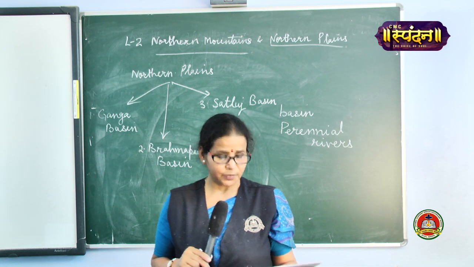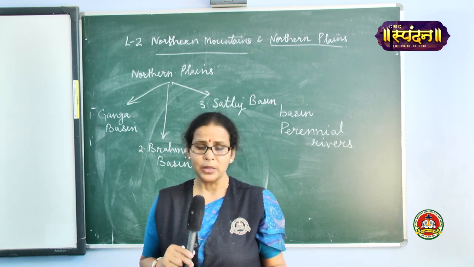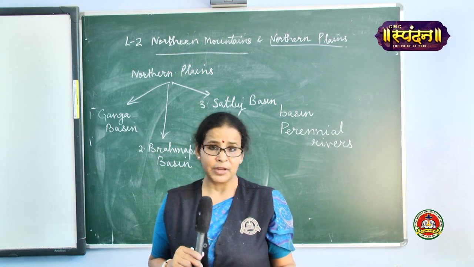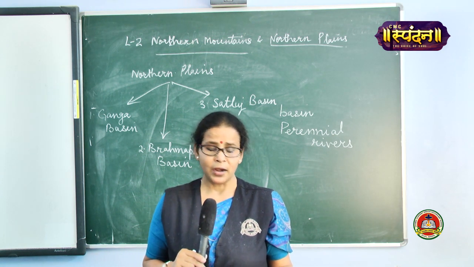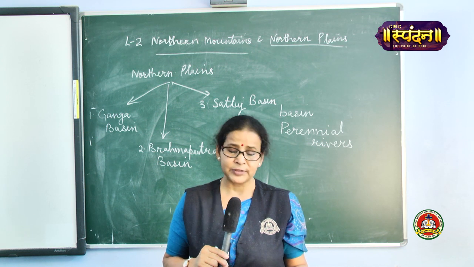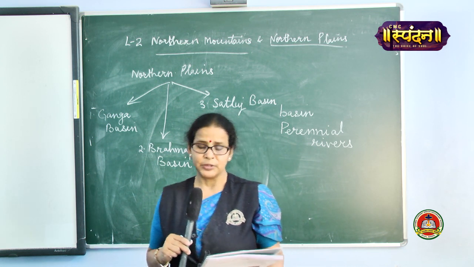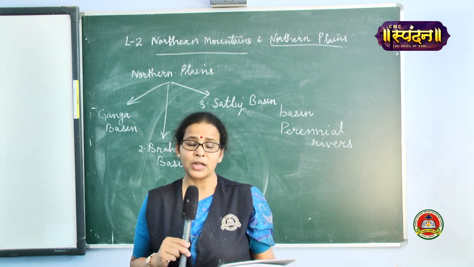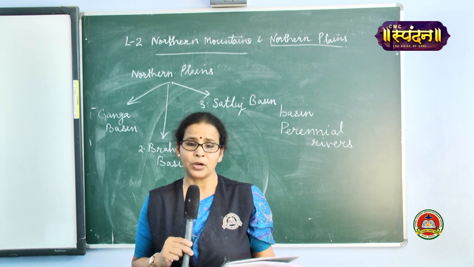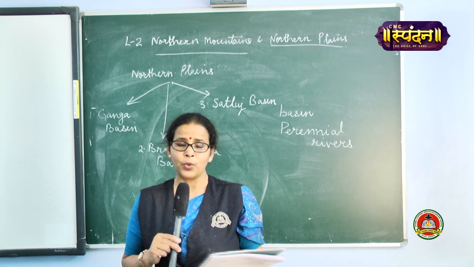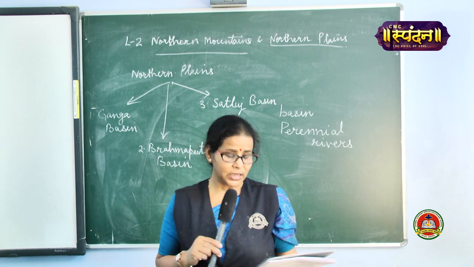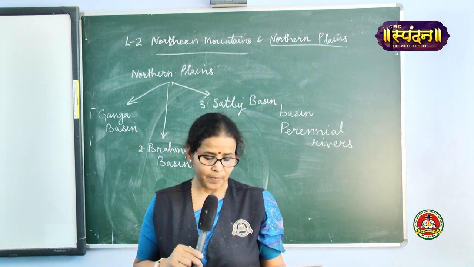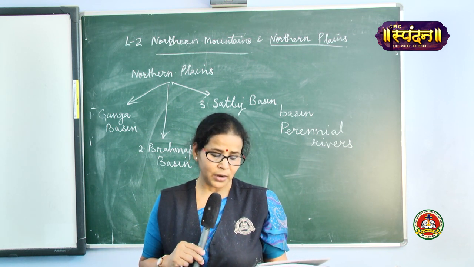Next we come to the next basin, that is the Brahmaputra basin. The river Brahmaputra starts in Tibet. Please underline this. Where does the river start? It starts in Tibet. It flows eastwards and enters India in Arunachal Pradesh. So this is also very important. Name the state where it enters India. It is Arunachal Pradesh. Then it flows westwards through Assam before entering Bangladesh.